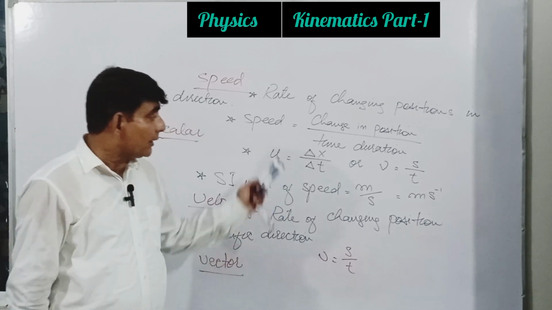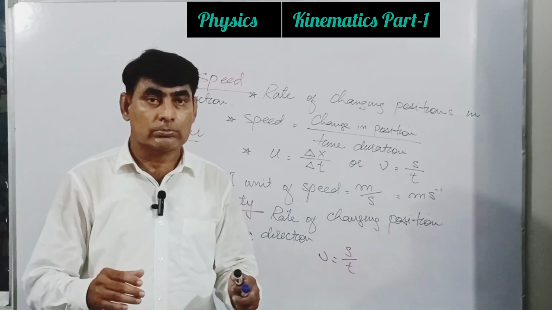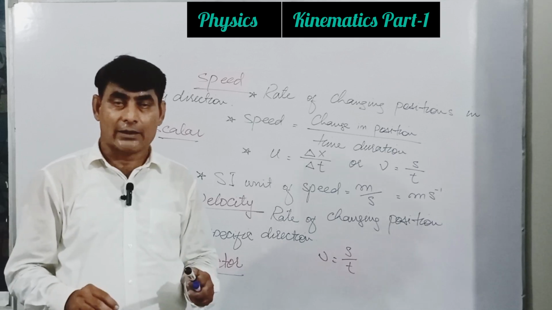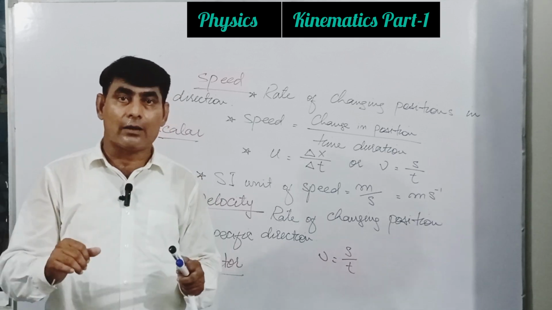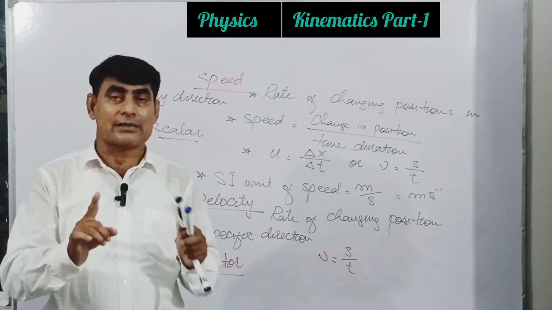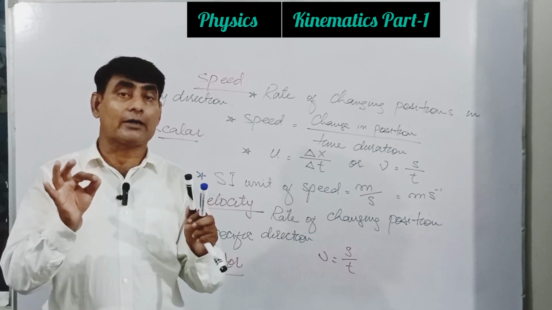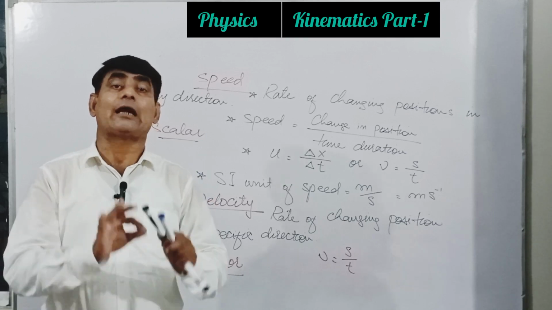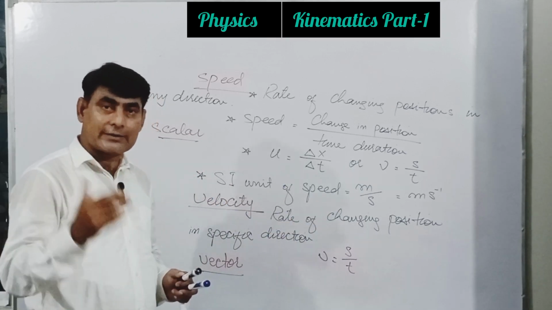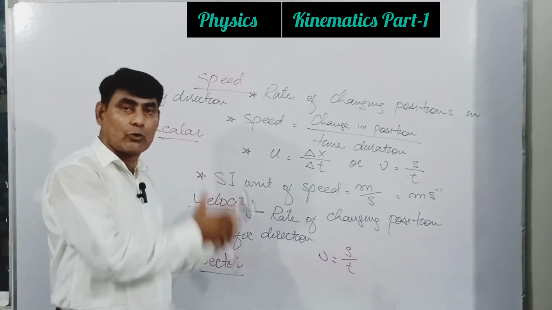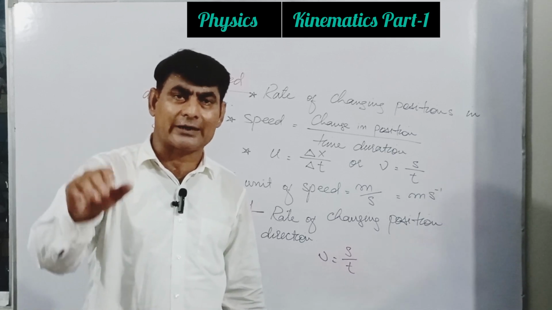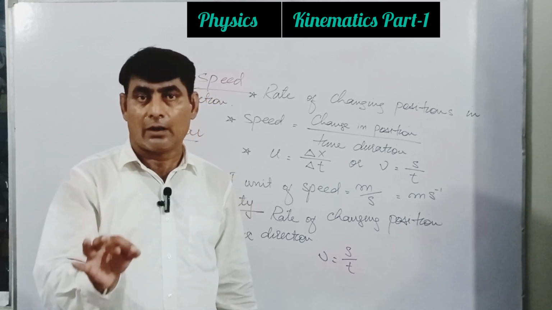And listen, this topic will lead you to coordinate geometry in mathematics, as well as the kinematics chapter of additional mathematics. So these are the basics. You must have sound knowledge about these terms: point, distance, displacement, speed and velocity. So point is not considered over here, so I consider 4 terms, but all based on point.